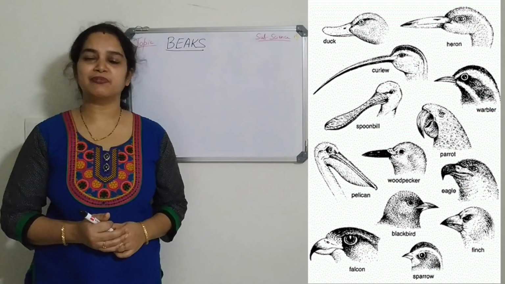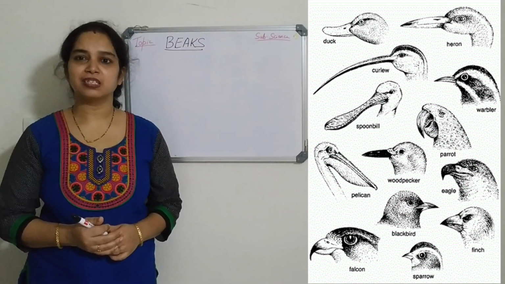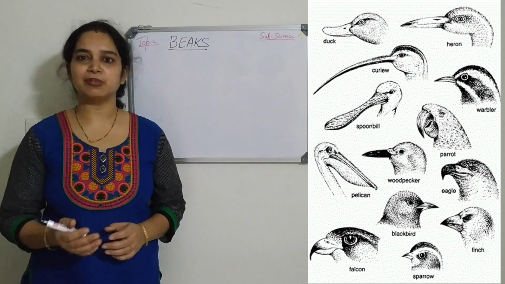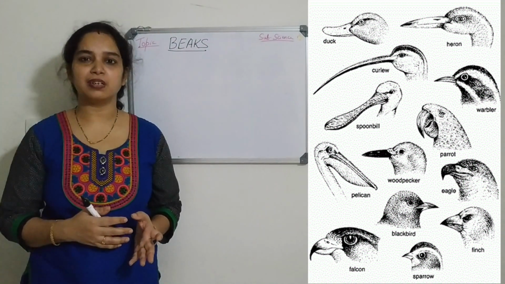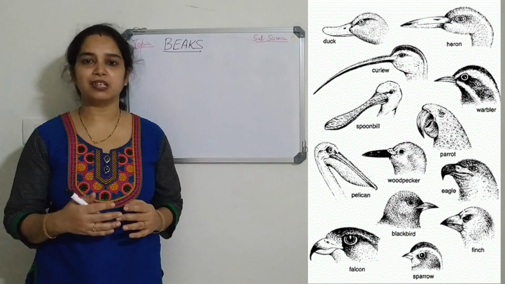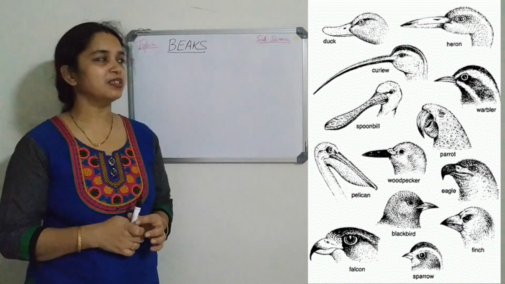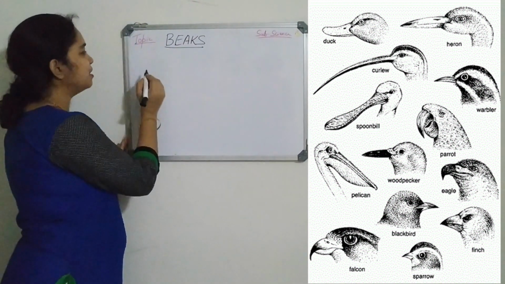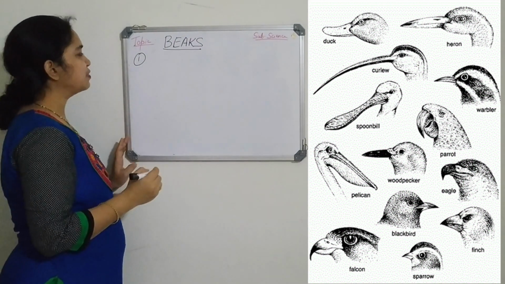Different kinds of birds have different types of beaks. Some have long beaks, some strong, some pointed, some broad. So according to their different eating habits, they have different kinds of beaks. Let's learn about the different kinds of beaks present in birds. First one is